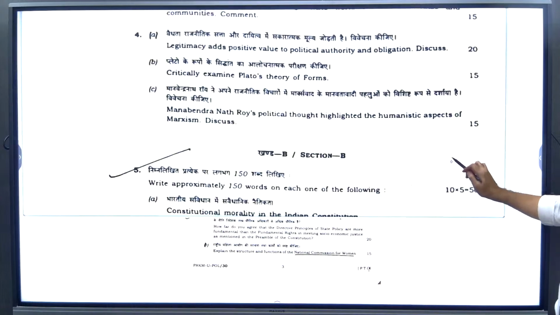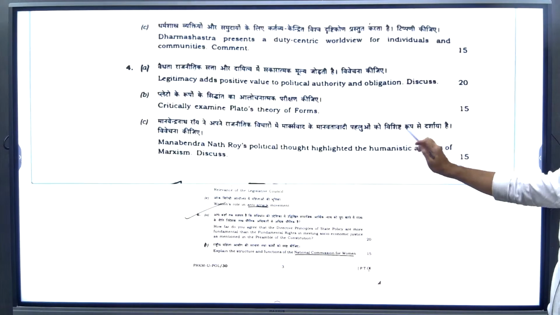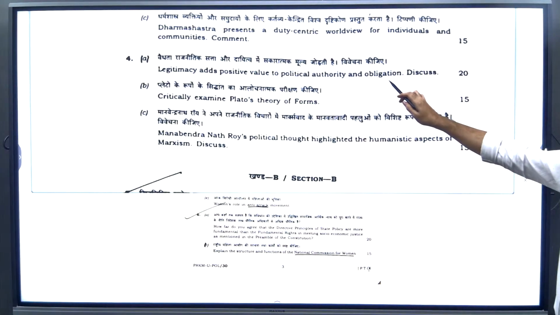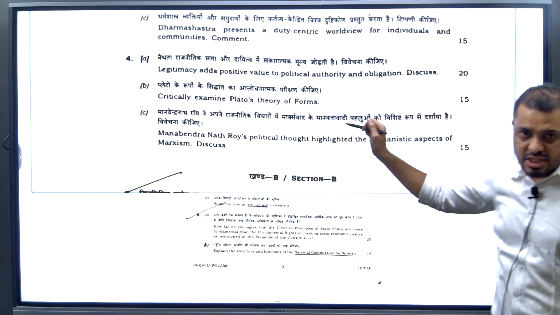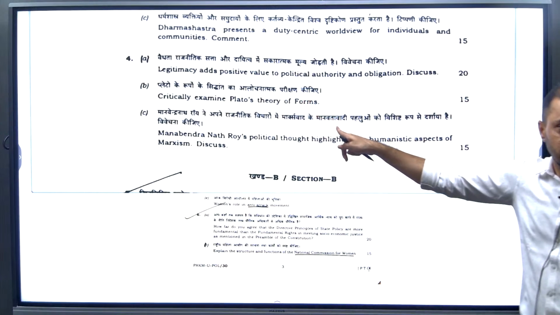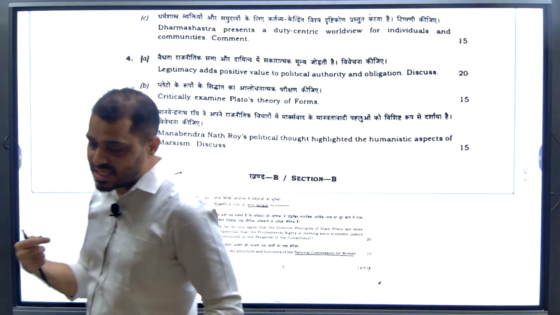See, by this, three more questions are done. By this, section A is done. Now we'll see again section A. Legitimacy adds positive value to political authority and obligations. This legitimacy topic we are going to discuss from tomorrow onwards. Next, Plato's theory of forms. We discussed this in the topic of Plato, and Plato speaks about ignorance.